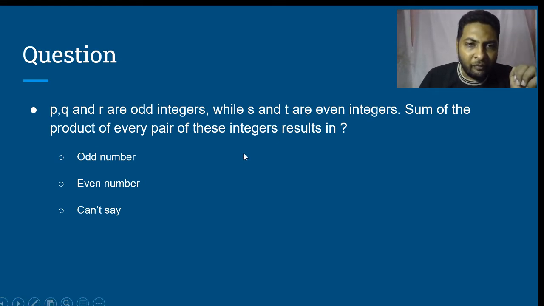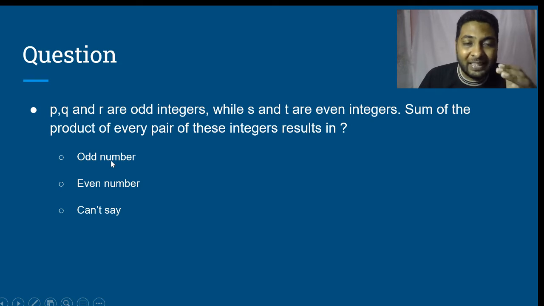Now, if I consider these 10 pairs, the product of how many of these pairs results in an odd number? P into Q will be odd. P into R is odd. Q into R is odd. Whereas anything into S will be even, anything into T will be even.